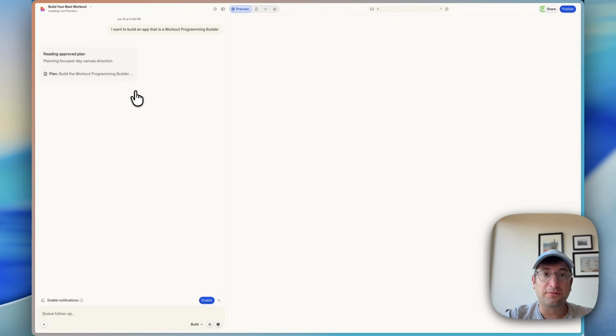And now that we've approved the plan, Lovable is going to start building this out. Stick around for what's coming up next. We're going to show you how to add the backend database, how to add user authentication, and how to make sure the design actually looks good on both a laptop screen and a phone screen.